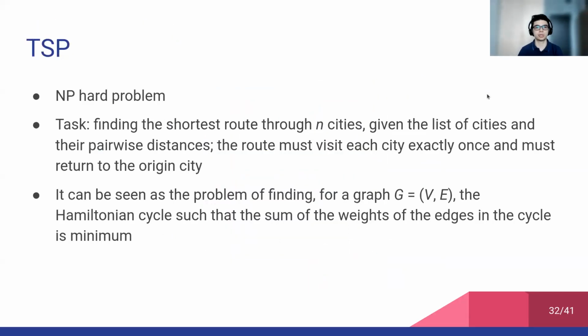Instead, as concerns TSP, well, it's another NP hard problem. The task consists in finding the shortest route through n cities, given the list of cities and the pairwise distances. Not all the cities are necessarily directly connected. And the route must visit each city exactly once and must return to the origin city. And this problem can also be seen as the problem of finding, for a graph, the Hamiltonian cycle such that the sum of the weights of the edges in the cycle is minimum.